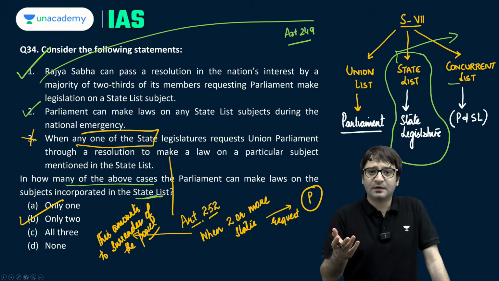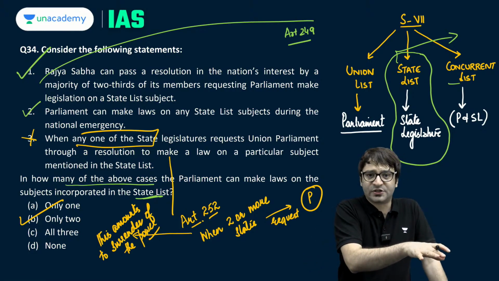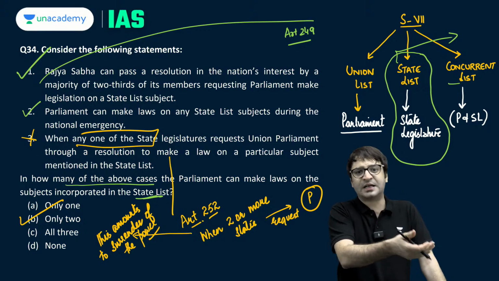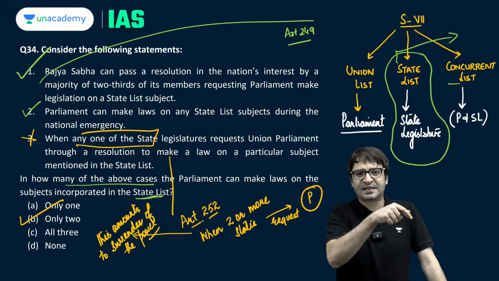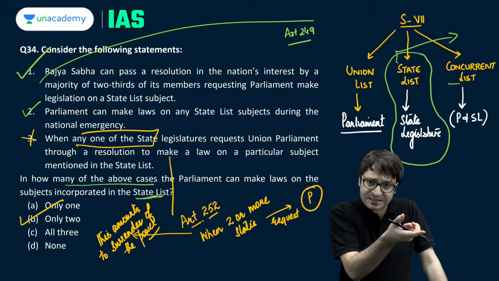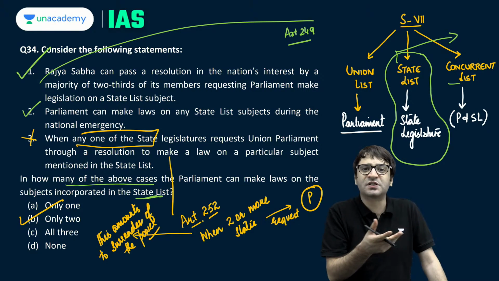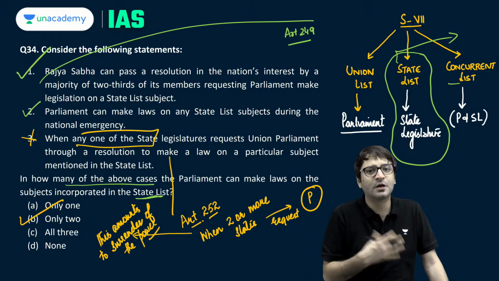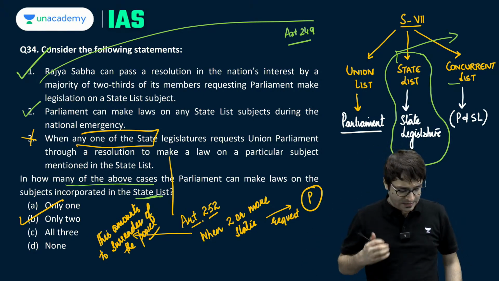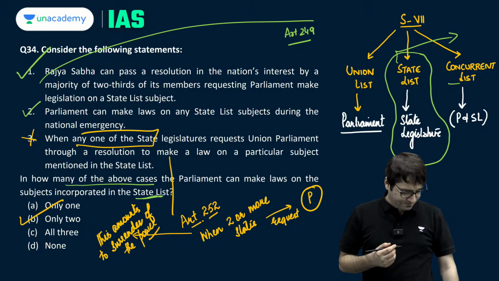So that power which was with the state legislature, but that state legislature or these two or more state legislatures are now requesting the Parliament to make a law on that subject. It is assumed that those state legislatures which passed that resolution seem to have surrendered this power to the Parliament. Tomorrow Parliament may or may not give that power back to the state. So only 2B is the right answer.